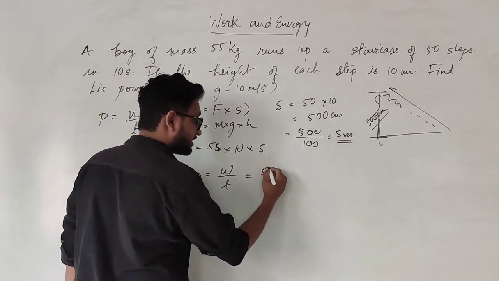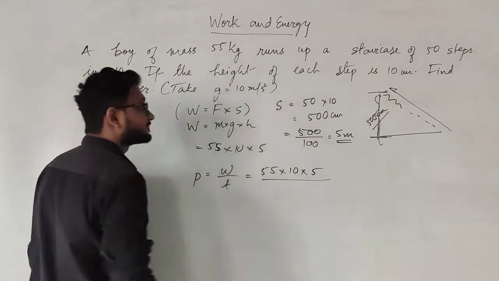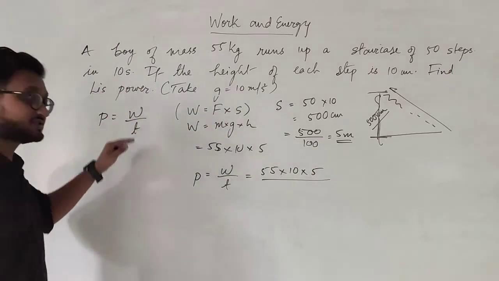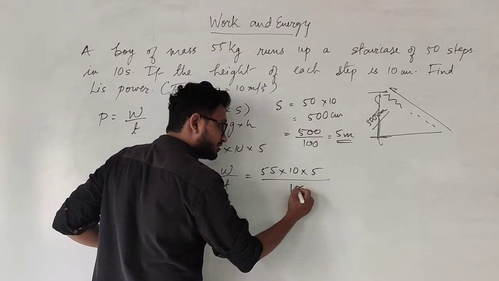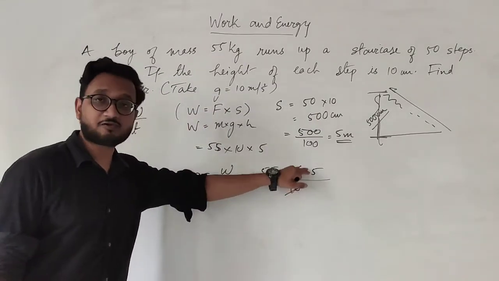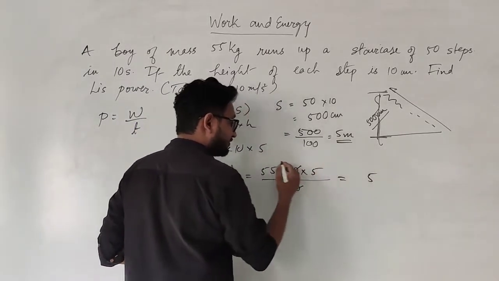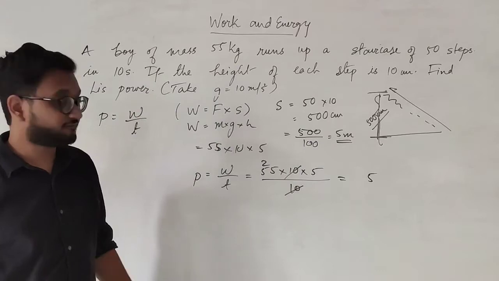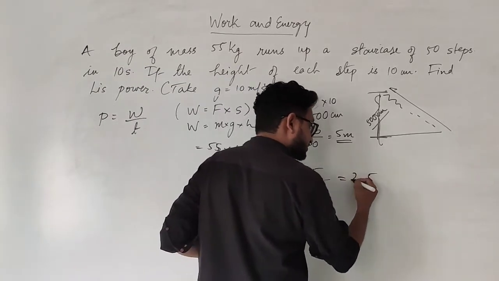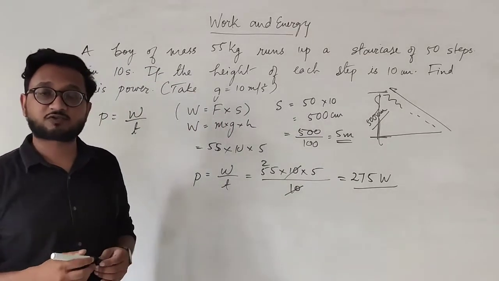Work done is 55 into 10 into 5 upon time taken as 10 seconds. So you keep 10 over here, cut the 10 because time is 10 seconds. Now you can multiply. So it becomes 5 into 5 is 25. 5 into 5 once again 25, 26 and 27. So 275 watt is the power of the boy.